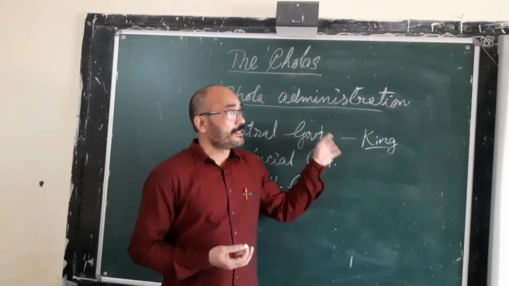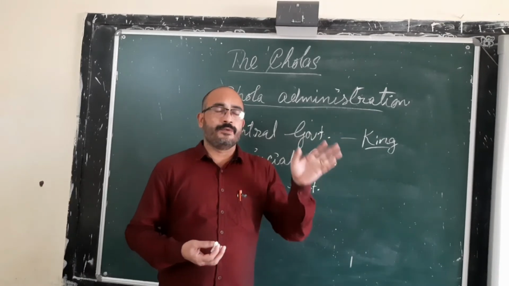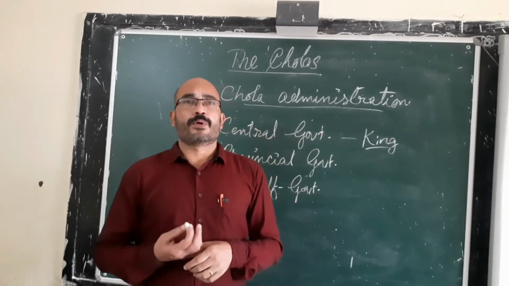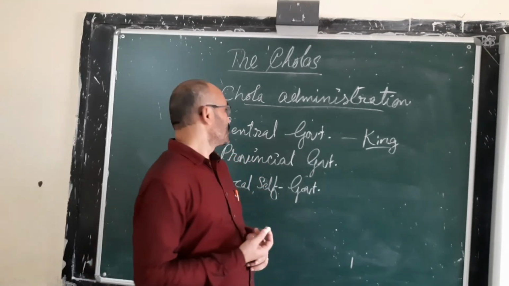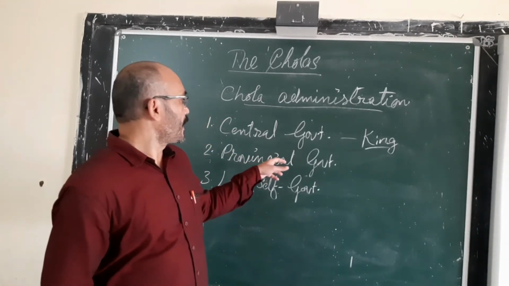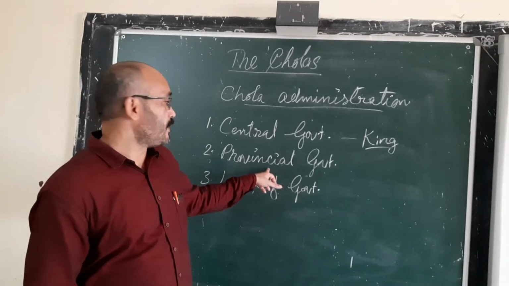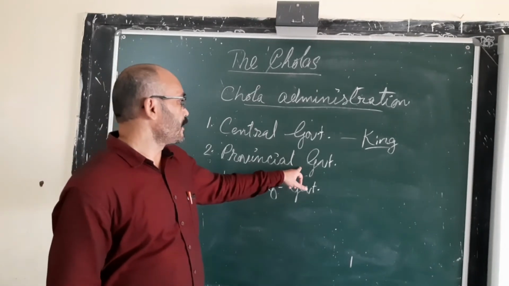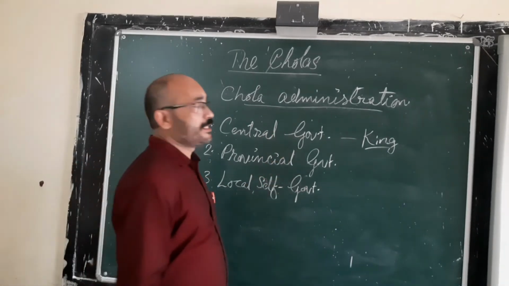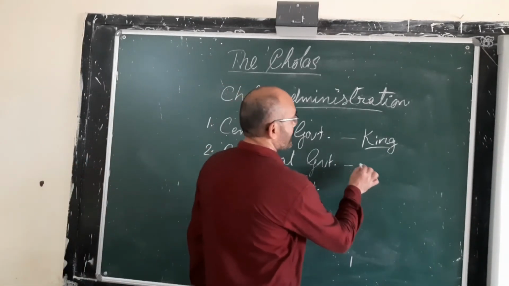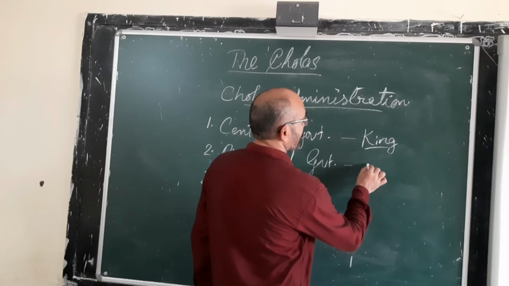The entire kingdom was divided into a number of provinces, and in order to carry on the provincial administration, there was a government called the provincial government. It was under the charge of a governor.